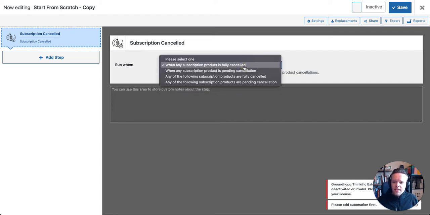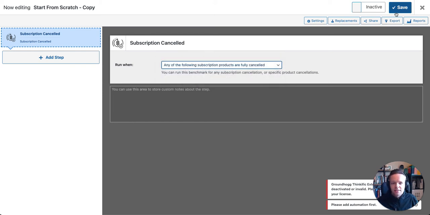The reason for the options here is in WooCommerce Subscriptions, there's pending cancellation and fully canceled. When something is pending, let's say, for example, my subscription renews on the 15th of the month, and I cancel on the 3rd, it'll go into a pending status, which basically means I have about 12 days of access still available. So I canceled on the 3rd, but my billing is on the 15th. It won't become fully canceled until the 15th. Again, this comes down to your business. You may want to remove a user from a course as soon as they cancel, no matter what, even if they technically still have access for a few days, or you may just want to do it when they're fully canceled. I genuinely recommend using fully canceled.